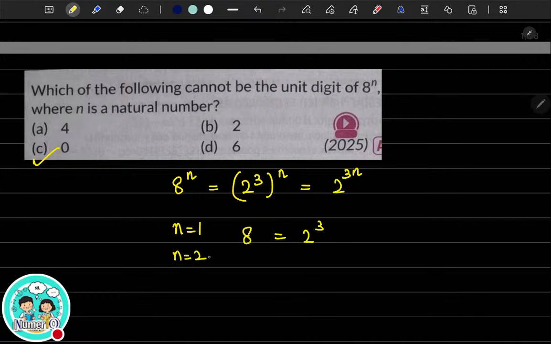For n equal to 2, 8 square is equal to 2 raised to the power 6, that is 3 into 2. So for any value of n as a natural number, 8 to the power n will only contain powers of 2. So it will only contain 2 as a prime factor, and it cannot end with 0. 8 to the power n can never end with 0 because it does not have 5 as a prime factor. Is this clear?